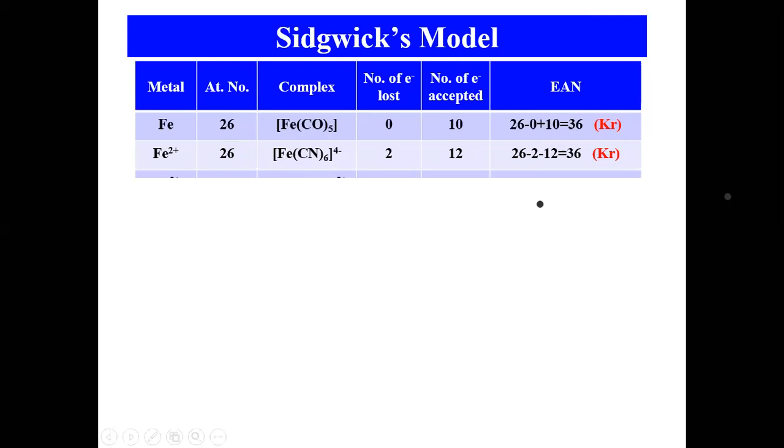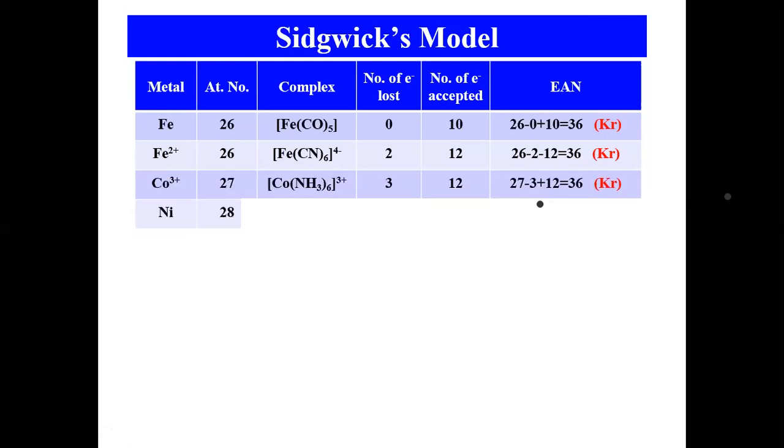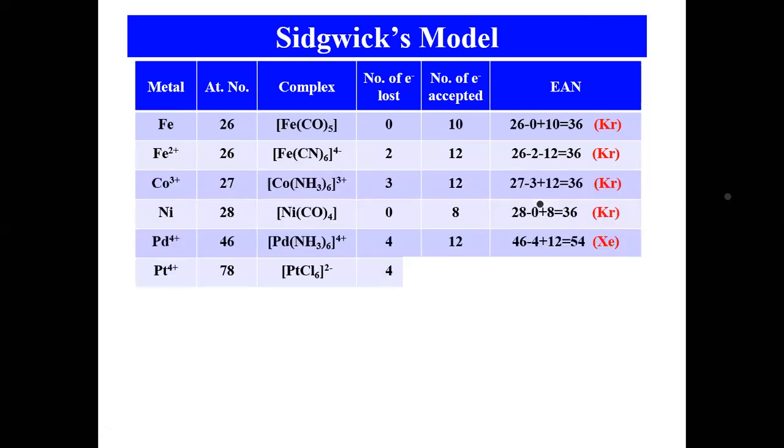Same for the next example. Cyanide complex, iron 26. How many electrons lost? You have to calculate here. 2 lost. And how many electrons is the cyanide ligand contributing? 6 into 2, 12. Total, it should be plus here, not minus. 26 minus 2 plus 12 will give you 36. It's also stable. Like that, you can calculate for all these things.